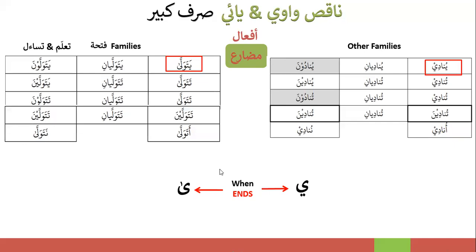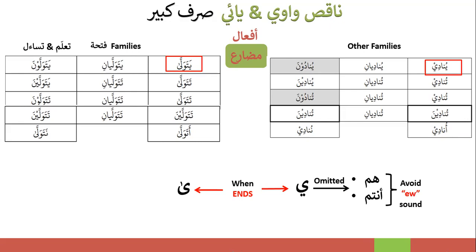So when you have these two endings, Ya will be omitted in the hum and antum versions. If you see, this Ya continues all the way in all these versions, and it will only be omitted over here. Remember, I said when you have E, you will change it to una. So this was what I meant: your E will be omitted and replaced by the una ending that we have in plural of mudari.